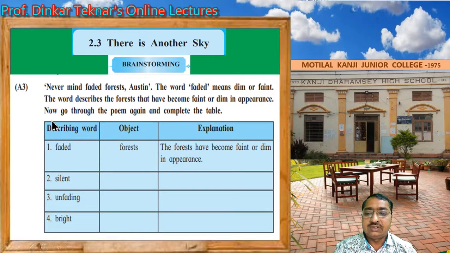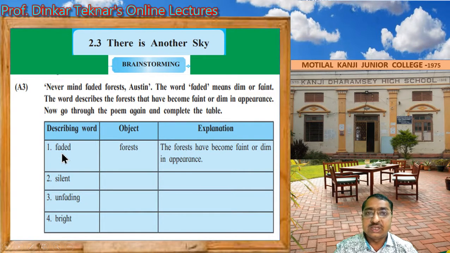Then another activity. Here, never mind faded forests or stain. The word faded means dim or faint. The word describes the forests that have become faint or dim in appearance. Now go through the poem again and complete the table. Here describing words are given. Objects we have to select and then write explanation about these describing words with their objects.